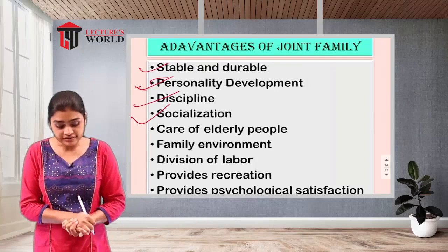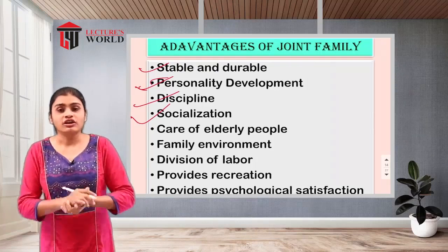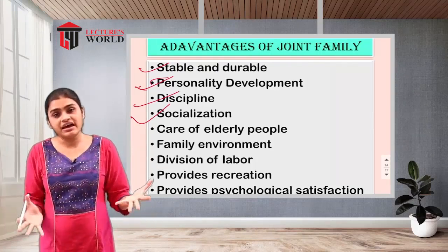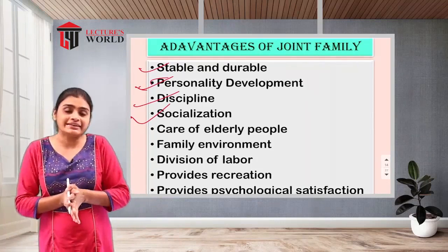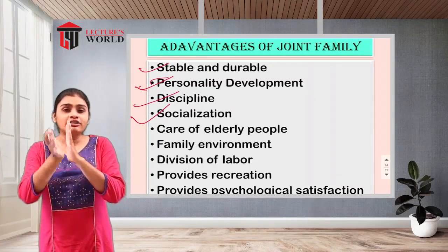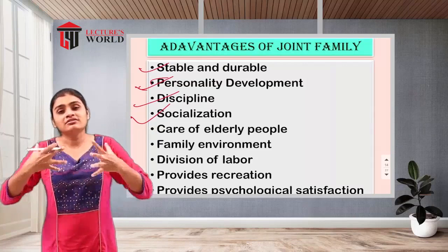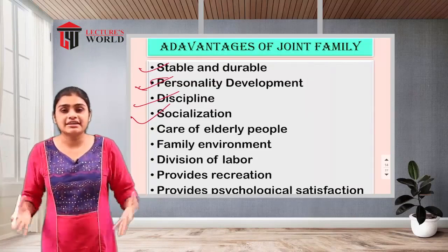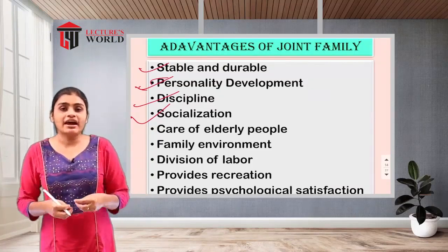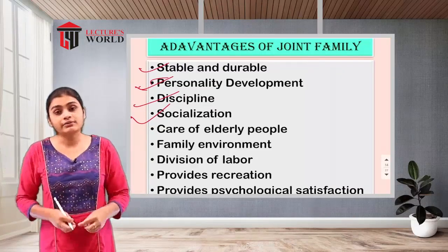Then the next one is socialization. So many family members are there, so interactions will also increase. Different relationships will be there: the sisters, brothers, cousins, and everyone. Uncle, auntie, and other relatives will also be there.